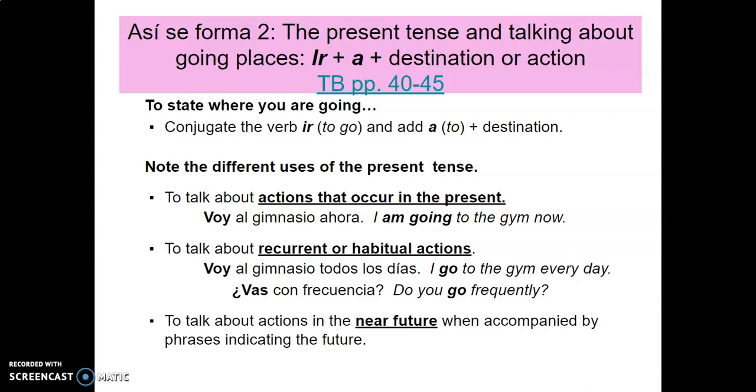Also, talking about actions in the near future. So when we're talking about or using a phrase to indicate the future. For example, Maria va a una fiesta esta noche. Okay, she's going to a party tonight. So it's something that she's doing soon in the near future. We'll also use this verb when we're talking about something that we're going to do. For example, tomorrow I am going to study for my exam. Mañana voy a estudiar para mi examen. So we'll talk about that in a little more detail in a future chapter.